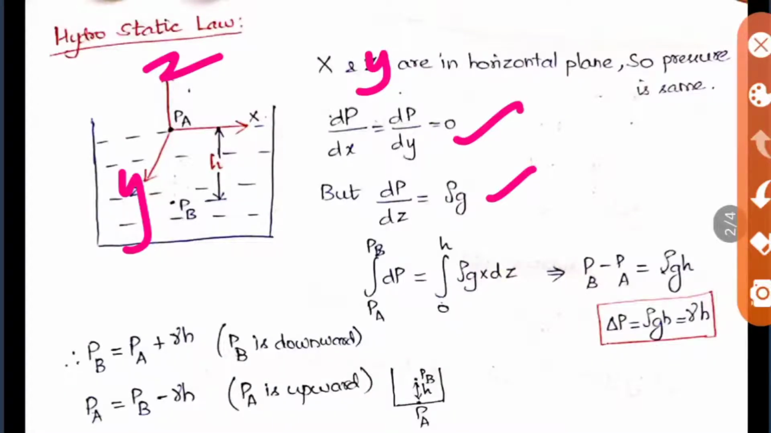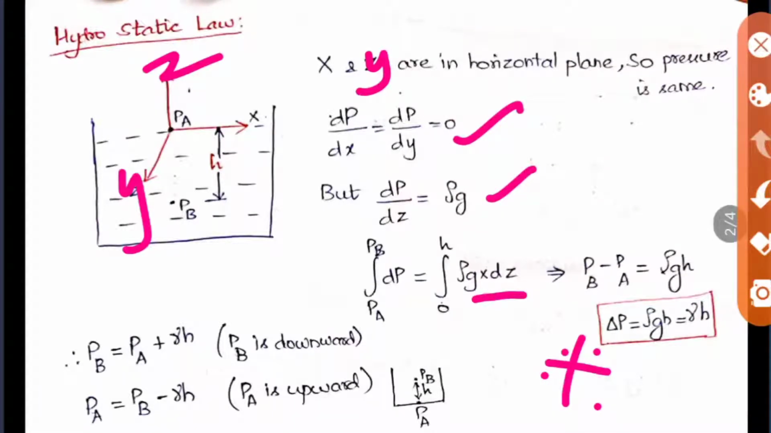When you take the integration, dp is equal to rho g into dz, and we apply the integration. Here, from pa to pb, and here it is 0 to h because it is the height difference between pa and pb. So you will get pb minus pa is equal to rho gh. Rho gh can also be written as gamma into h. Here this is very important: the pressure difference is always equal to rho gh or gamma into h.